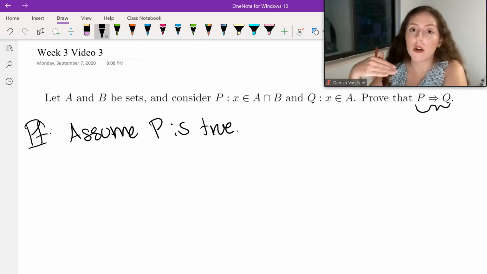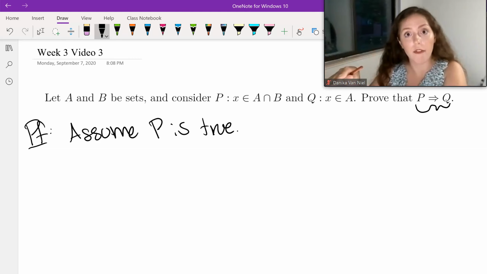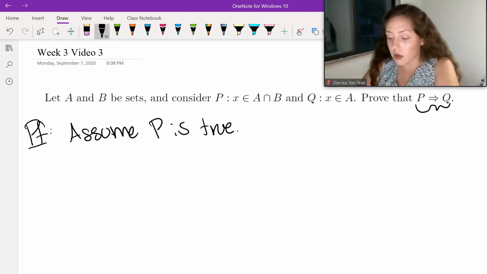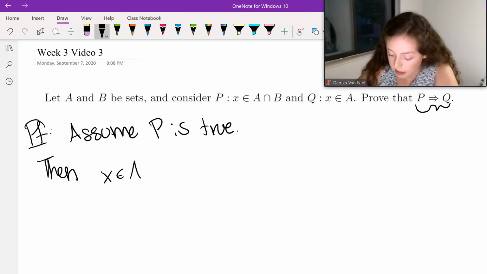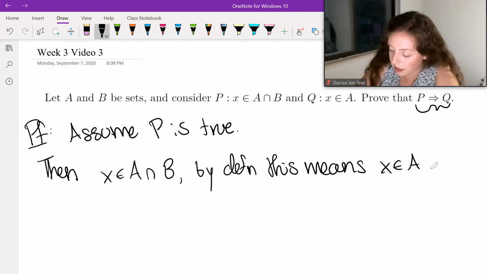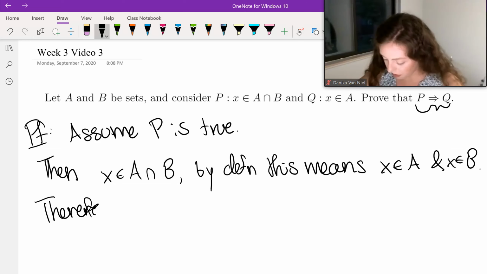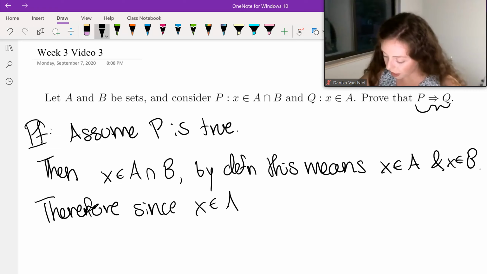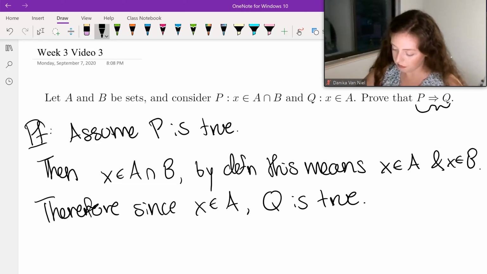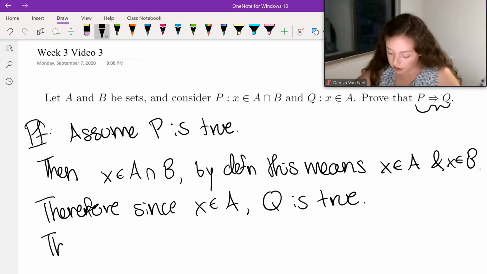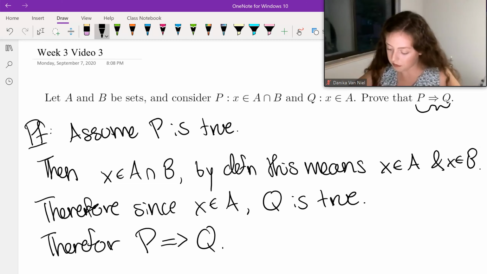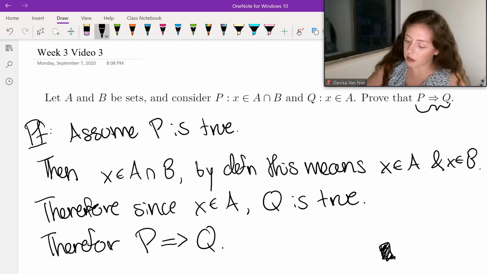So if P is true, we need to show that Q is also true, or else our statement is then false. Okay? So we assume P is true. Then X is in A intersect B. By definition, this means X is in A and X is in B. Okay? Therefore, since X is in A, Q is true. Therefore, P implies Q.